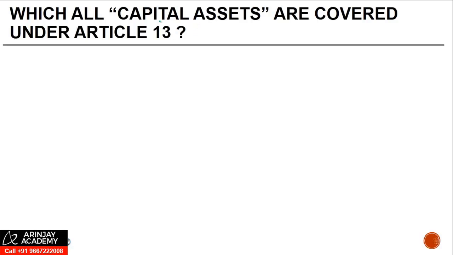So which all capital assets are covered under Article 13? If you look at the scheme of Article 13, it would generally have paragraph 1 to 4 or paragraph 1 to 5, which deals with taxation of specific capital assets. And thereafter you will have either paragraph 5 or 6, which is a residuary clause. That will deal with every other capital asset under the sun, which is specifically not covered here.